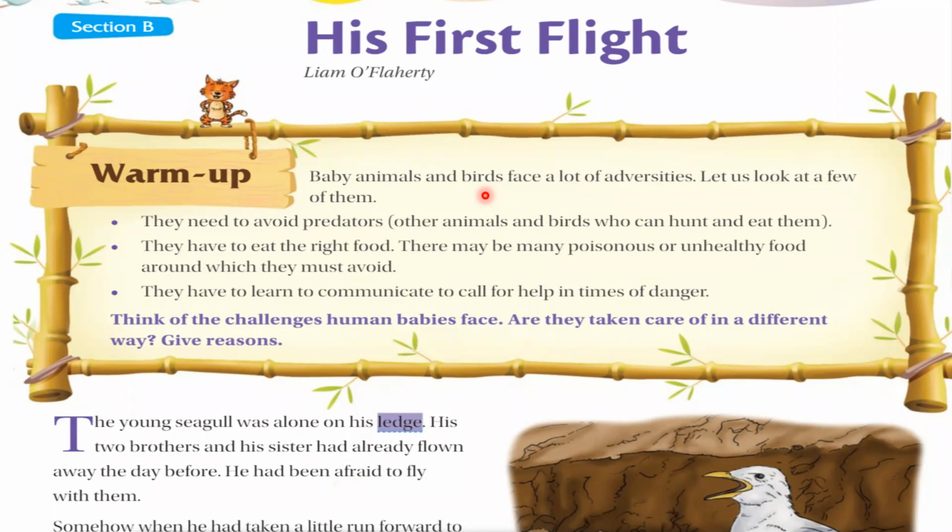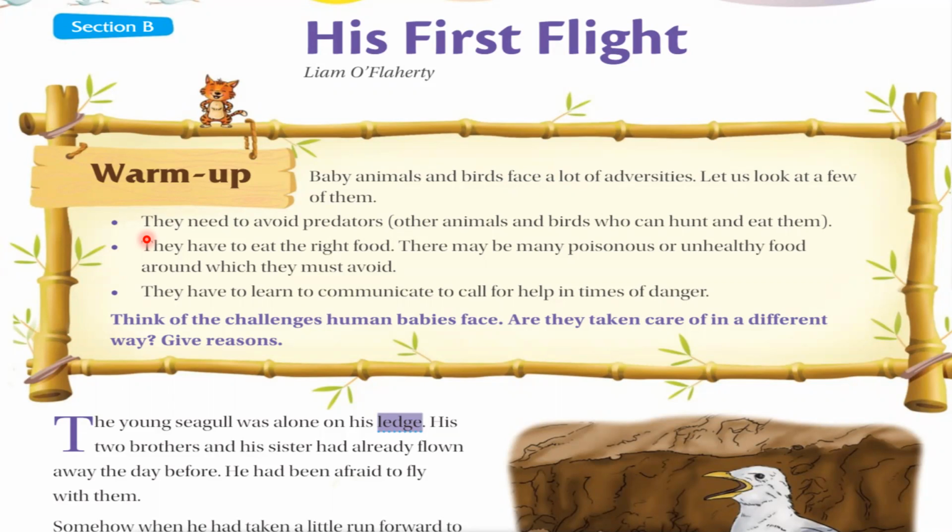Let's read this. Second point, they need to avoid predators, other animals and birds who can hunt and eat them. So some problems are written here. First problem is that they have to avoid the predators. Predator means such animals or birds who eat or hunt other birds. Second problem is that they have to eat the right food.